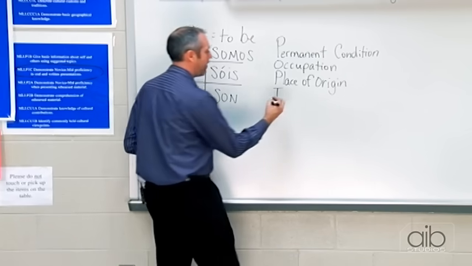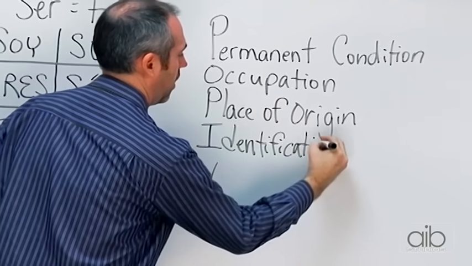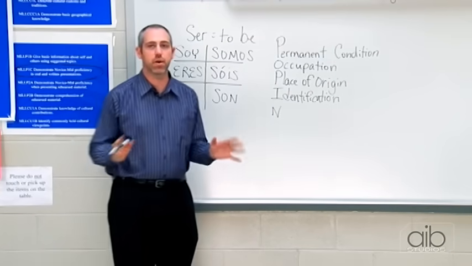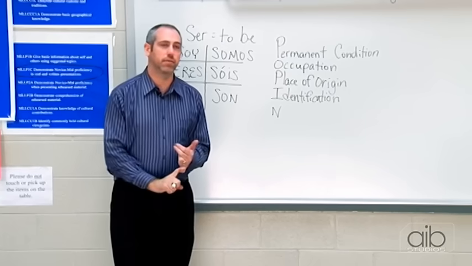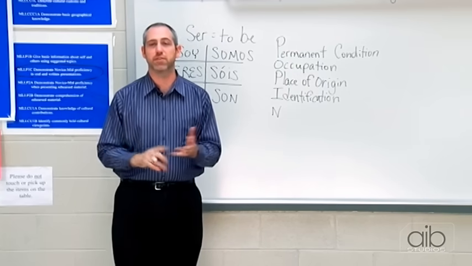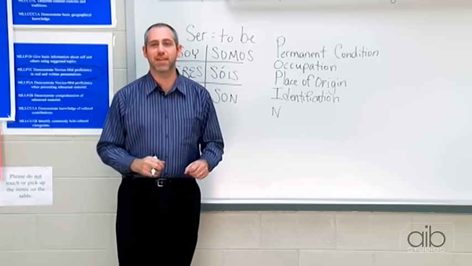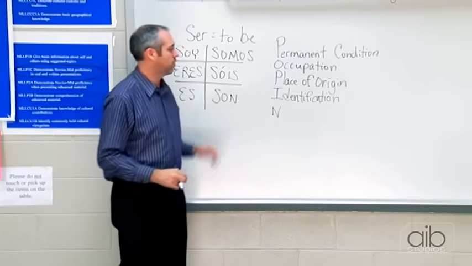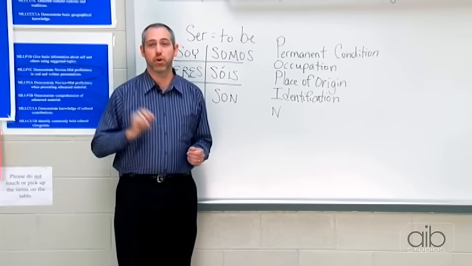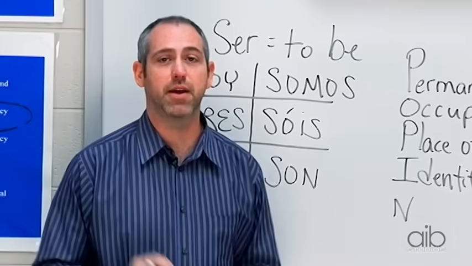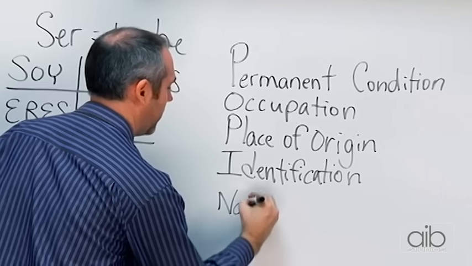And next, we have identification. Identification is any word that really identifies who someone is. If you're talking about their characteristics such as being tall or funny or serious, those words we mentioned in the last episode, then we could use one of these forms of ser, like we did last time. So if I say, he is tall, él es alto, we would use es to say is for he because it's his identification. And finally, the N stands for nationality.